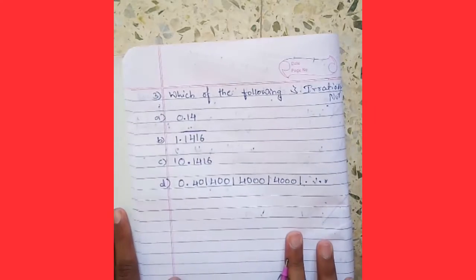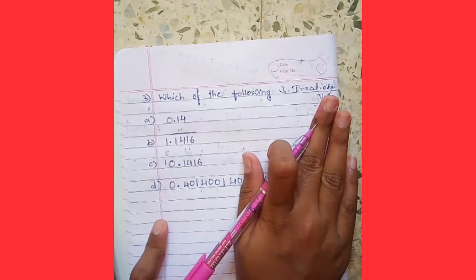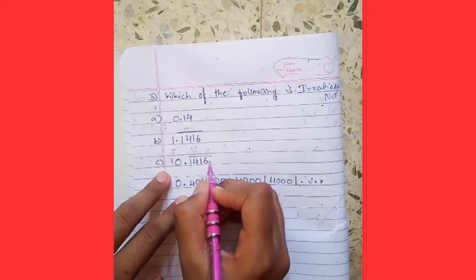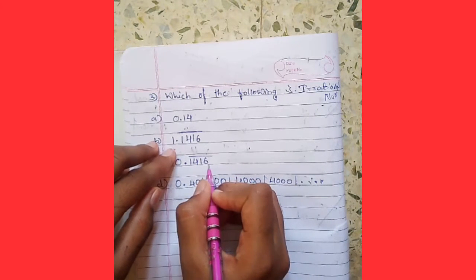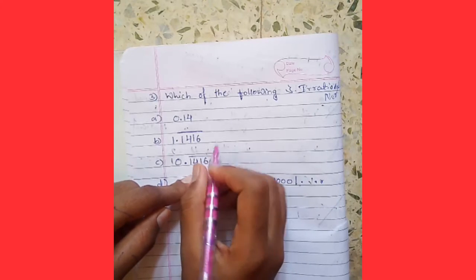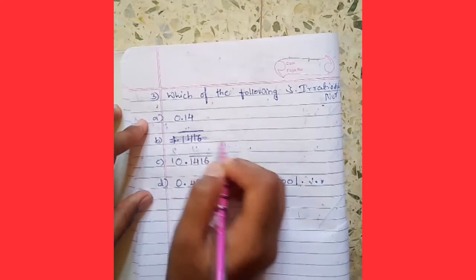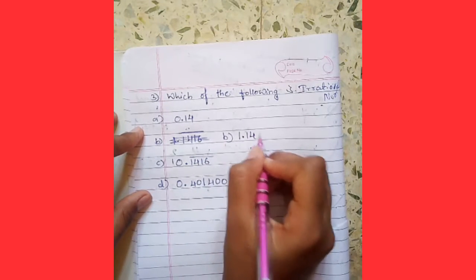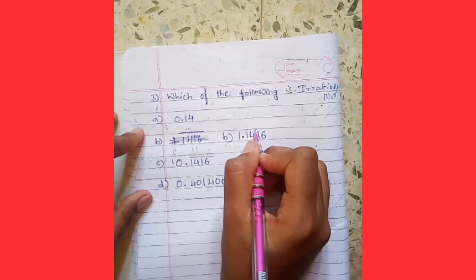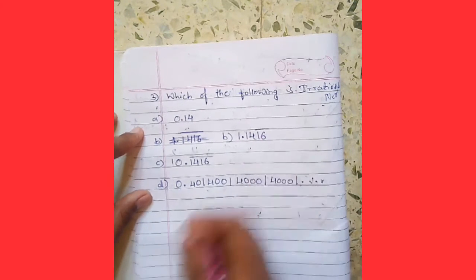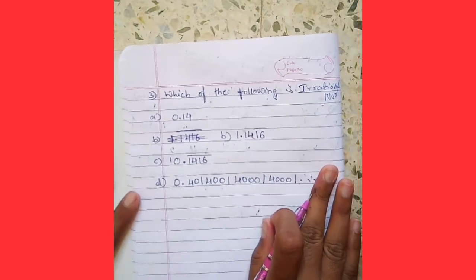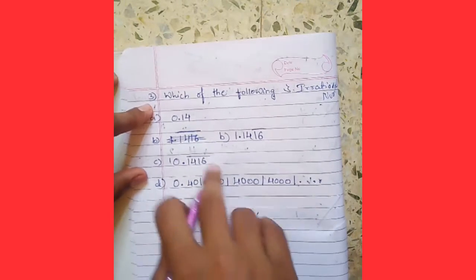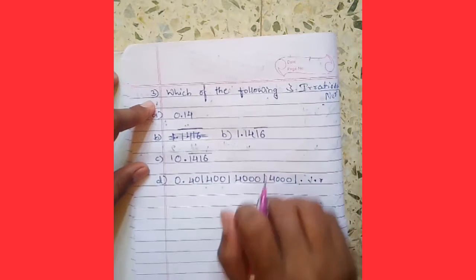So what is the third question? The third question is also the same. Wait a minute. The option B is the same here. I'll change option B. So here, what is the question? The question is which of the following is an irrational number?